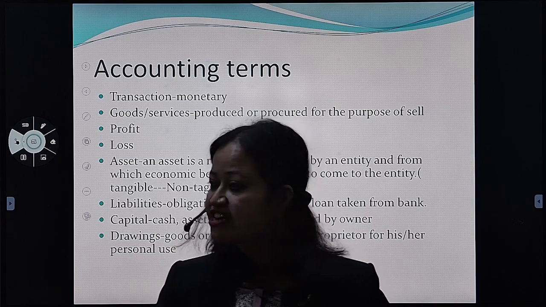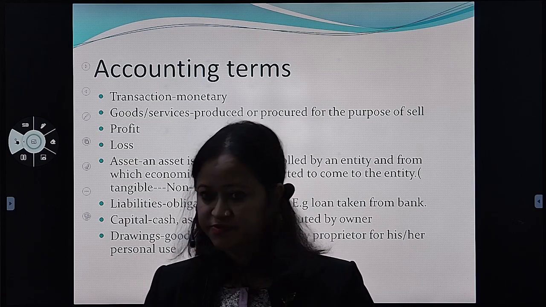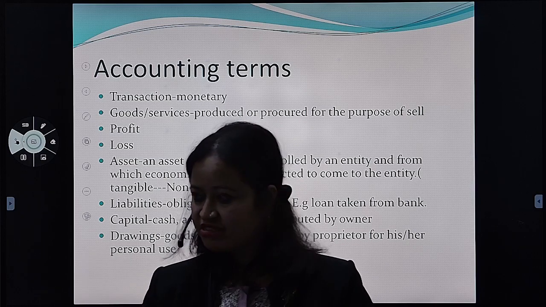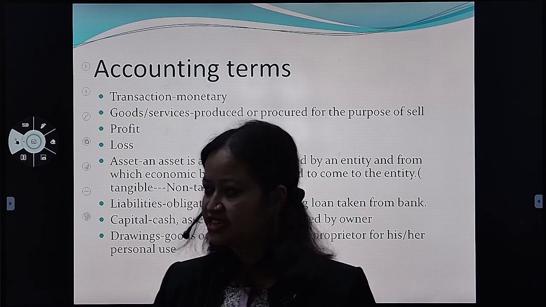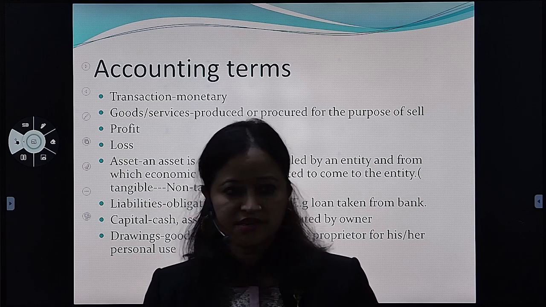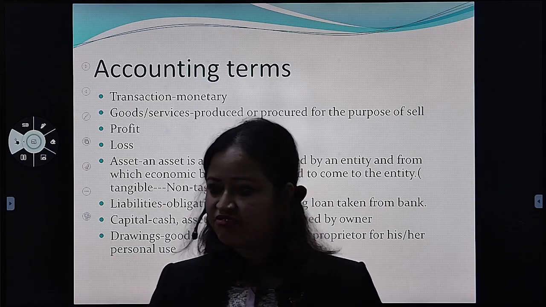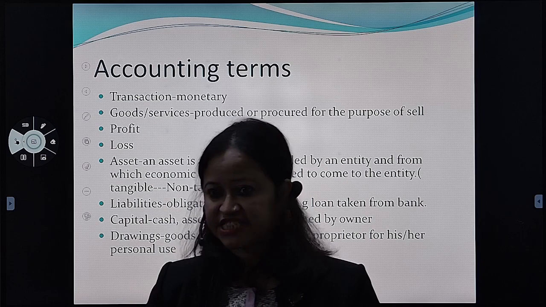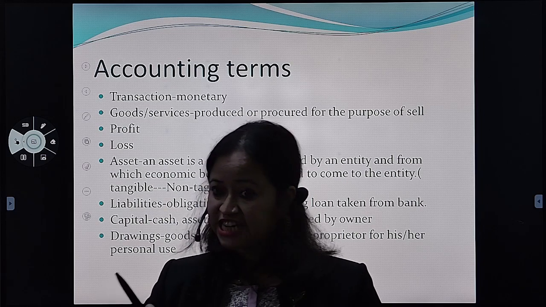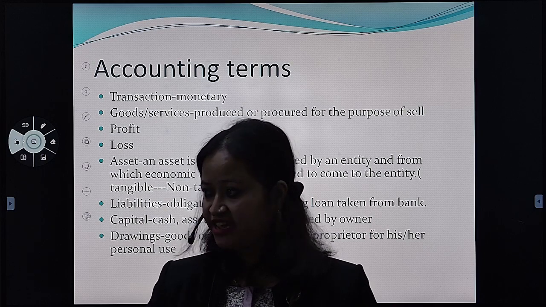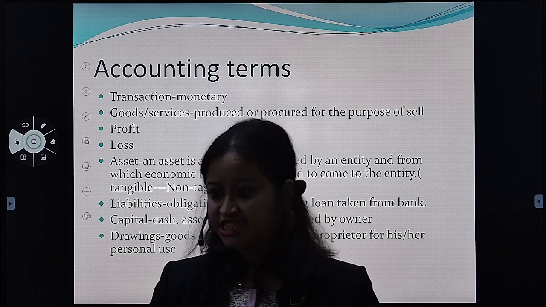So to start a beauty parlor, what all is required? A room is required, right? Or maybe I have purchased a small 1 BHK flat, suppose. So I have invested money. So that is in the form of your building. So that is your capital.